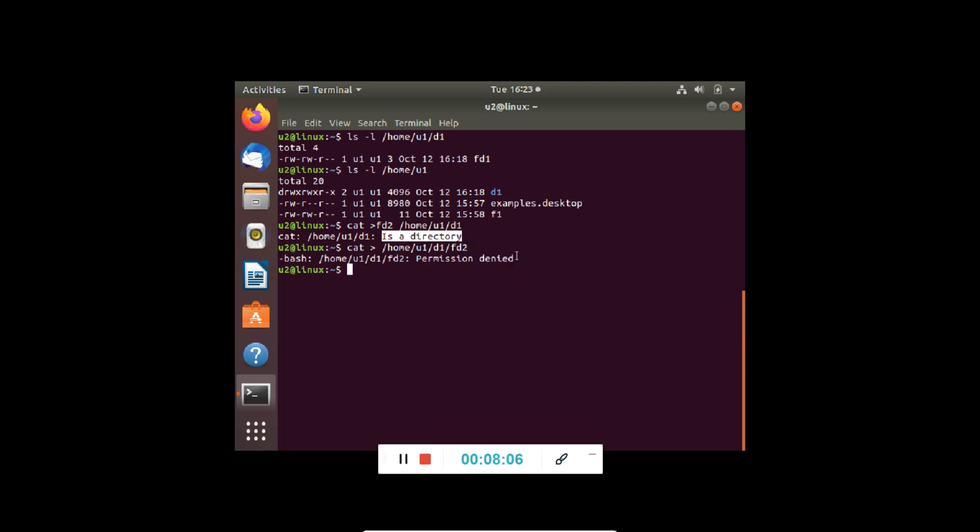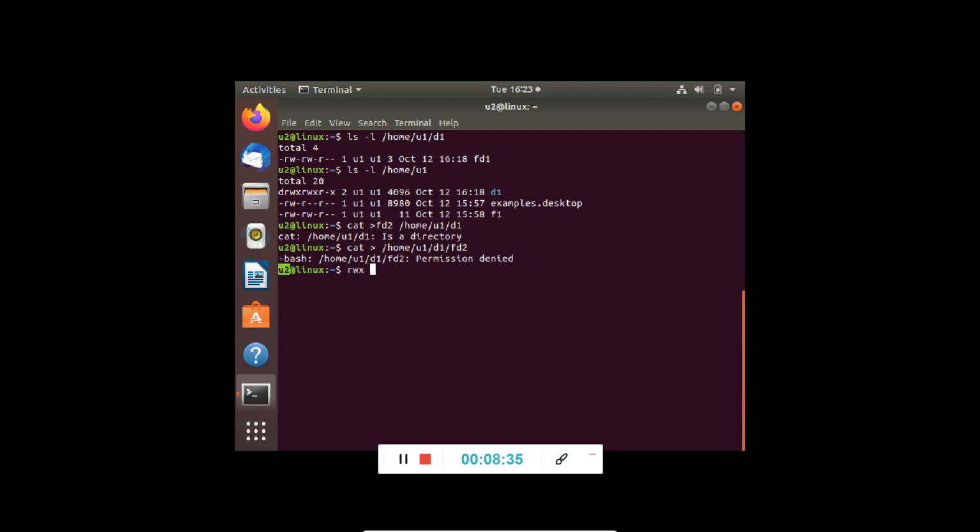So it says permission denied. Why has this permission denied come? Permission denied has come because if we focus over here, for others it was having R and X permission, so you can list the contents, you can enter into the directory, but you cannot write into the directory, you cannot create something. So I am at user U2 and U2 belongs to the others category.